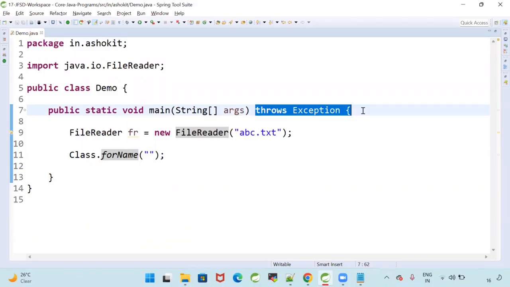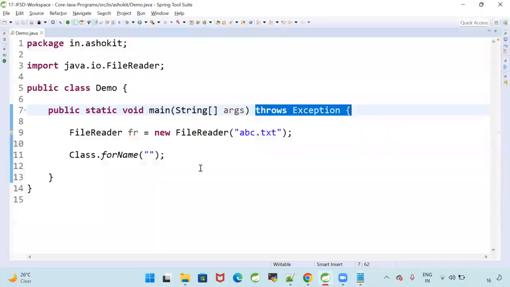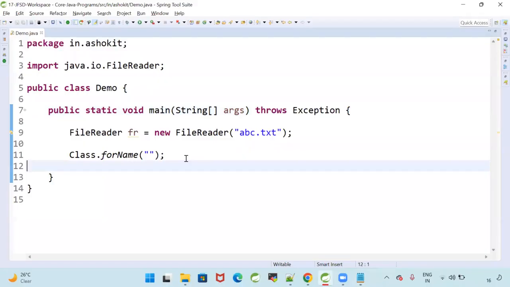All right. Next one, throw. The throw keyword is used to throw the exception wantedly. I want to throw some exception wantedly. For that, we will go for the throw keyword. The throw keyword is used to throw our own exception. It is used to throw exceptions programmatically. When my logic is executing, I want to throw the exception.